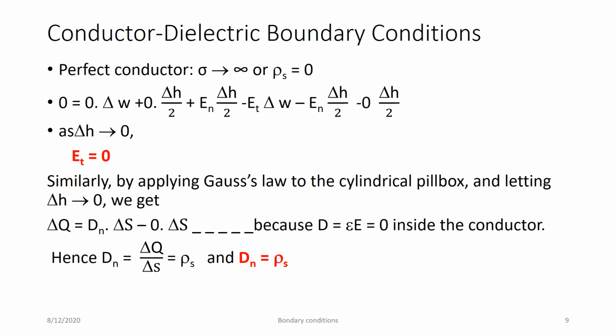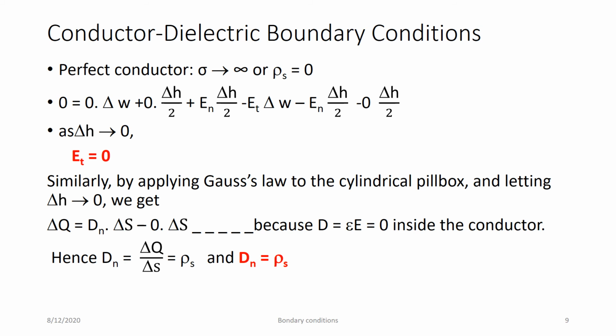So we'll write the equation using the previous diagram again. As you know, delta W is the distance, and height delta H by 2 is considered, because now we will not require the equation in the conducting region, because in the conductor rho s is equal to 0 or E is equal to 0. So after writing the equation, as delta H tends to 0, because only delta H by 2 is there, when it comes towards the surface, what we will get is Et, that is the tangential component, is equal to 0. So this is the first boundary condition, that is Et is equal to 0.